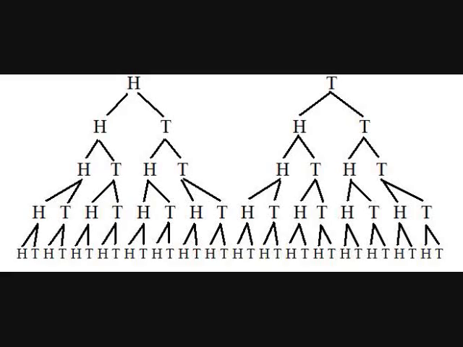And we can look at a chart or graph and actually look at that in more detail. So let's go ahead and do that. So now if we look at this, we can see that the probability of getting 1, 2, 3, 4, 5 heads in a row is 1 in 32. And a simple way to calculate that is 2 to the 5th. 2 times 2 is 4, times 2 is 8, times 2 is 16, times 2 is 32. You can see there are 32 options at the bottom. And if we go on the heads only route, it's 1 in 32.